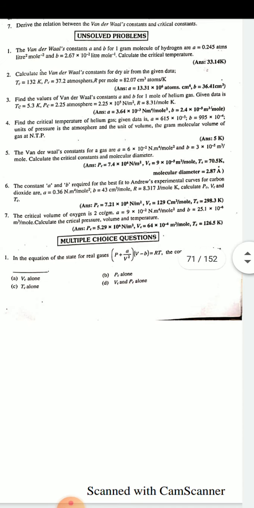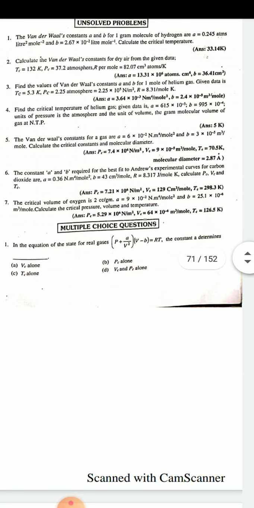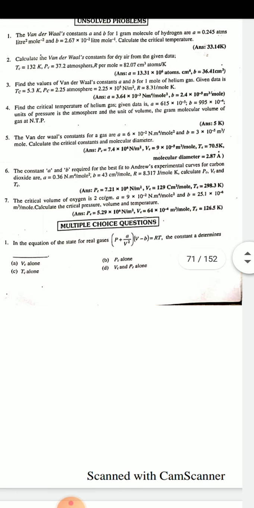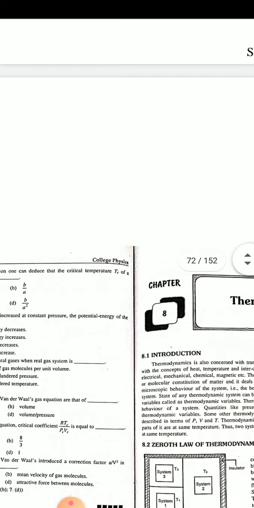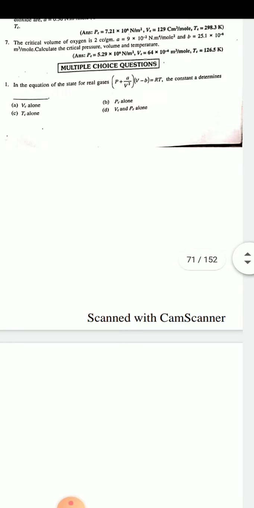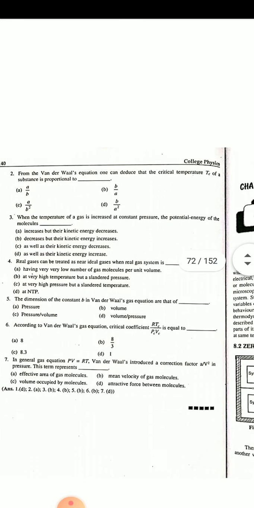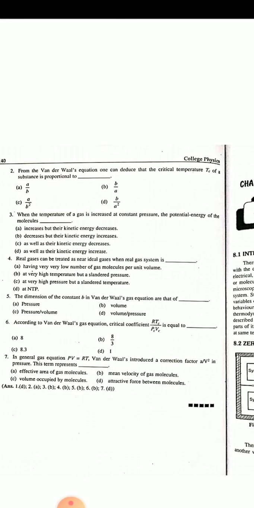The equation of state of the real gas says the constants determine what? The critical pressure and volume. From the Van der Waals equation, one can deduce that the critical temperature Tc of a substance is proportional to a by b.